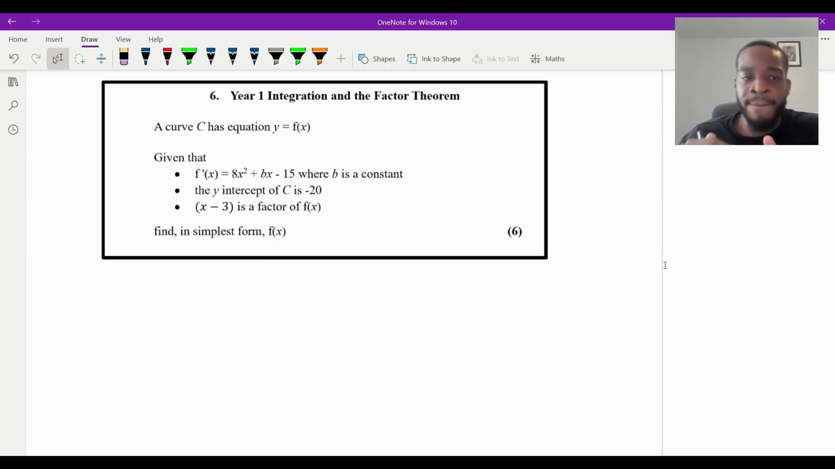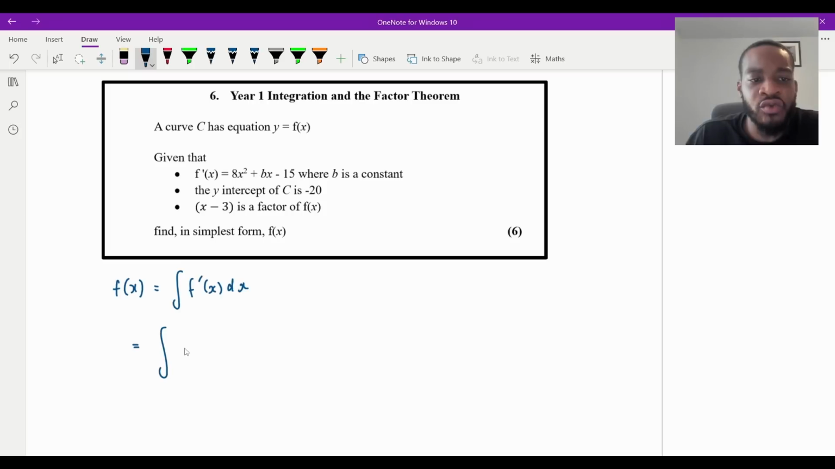Okay, so firstly, what is the question asking you for? It's asking you for f of x. The first bullet point gives you f dash of x, which is the gradient function. How do you go from the gradient function to the original function? You integrate, don't you? So what I'm going to do is say that f of x would be found by integrating the gradient function, wouldn't it? With respect to x, obviously. So I'm just going to integrate that.